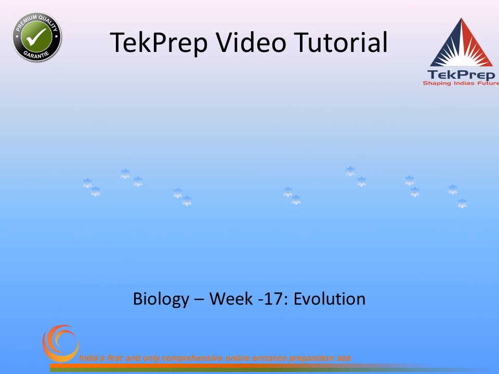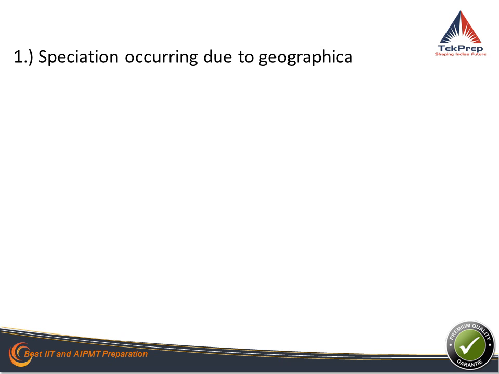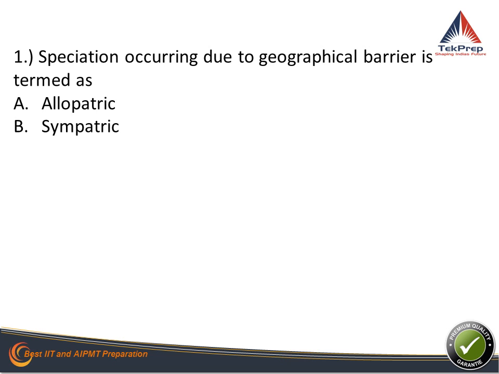In biology of week 17, let's study evolution and solve a question. The question asked is, speciation occurring due to a geographical barrier is termed as what? Is it allopatric, sympatric, parapatric, or peripatric? Well, before we even go to the options, let's understand what speciation is and how it is classified based on geographical barriers.